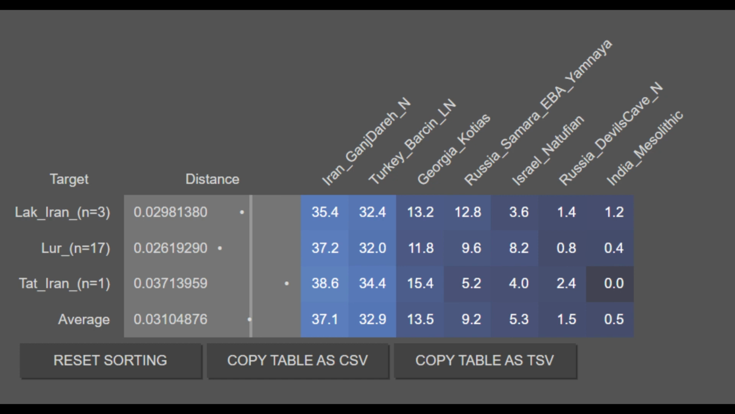Finally, here are the results for the Laks, the Lurs, and the Tats of Iran. These three populations are on average 37.1% Iranian Neolithic farmer, 32.9% Anatolian Neolithic farmer, 13.5% Caucasian hunter-gatherer, 9.2% Yamnayan, 5.3% Natufian, 1.5% Siberian or East Asian, and 0.5% India Mesolithic. Thus, even the Laks, Lurs, and Tats are very much genetically akin to other Iranian populations.